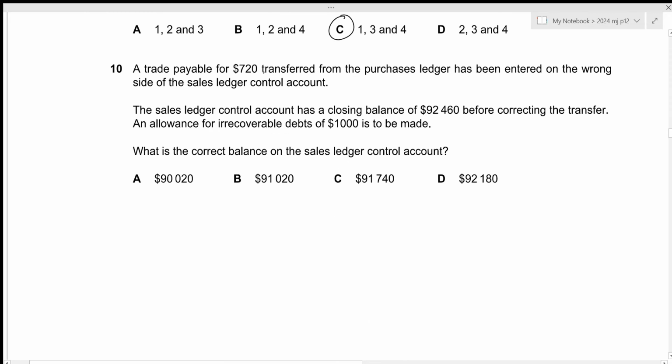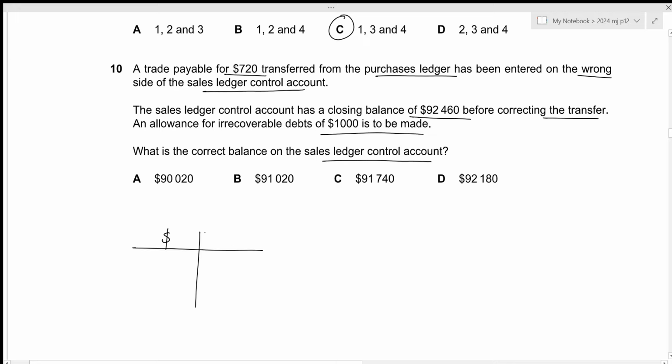A trade payable for 720 transferred from the purchases ledger has been entered on the wrong side of the sales ledger control account. The sales ledger control account had a closing balance of 92,460 before correcting the transfer, and allowance for irrecoverable debts of 1,000 is to be made. We need to calculate the correct balance on the sales ledger control account. Okay. So in this case, the opening balance of the sales ledger control account will be 92,460.